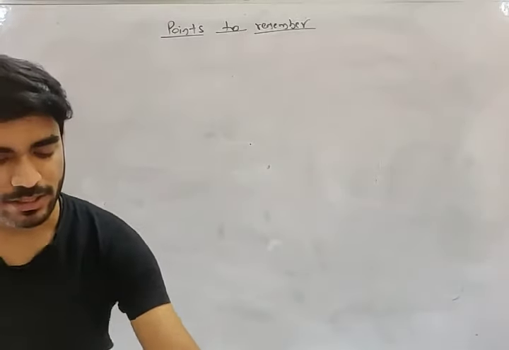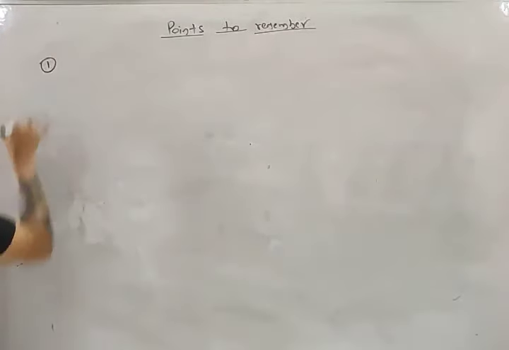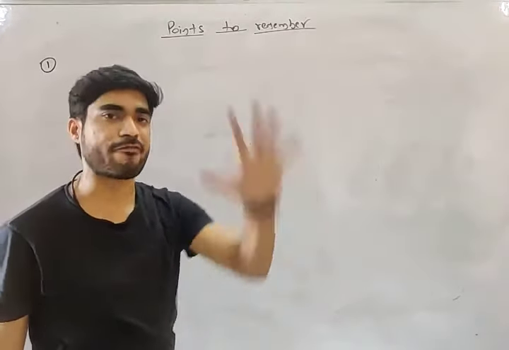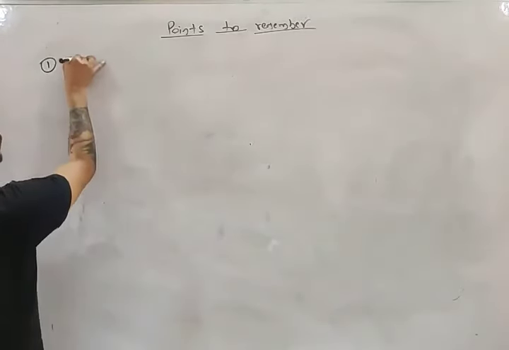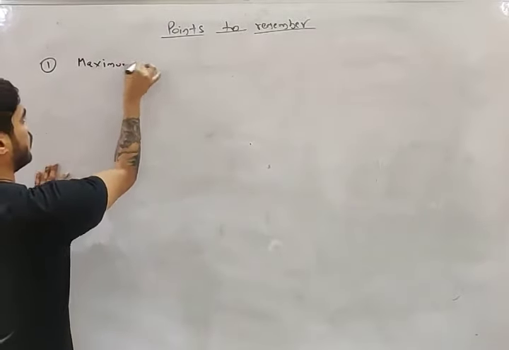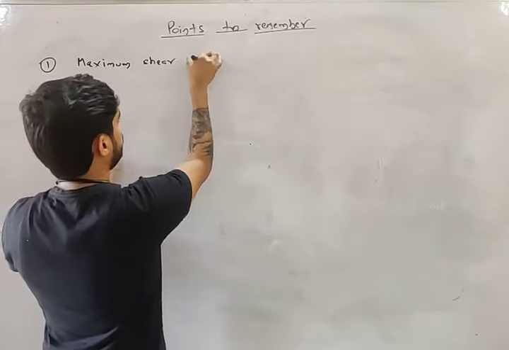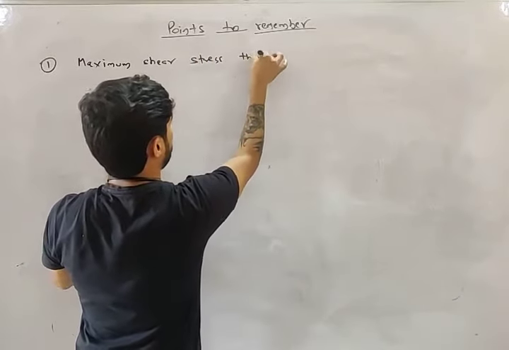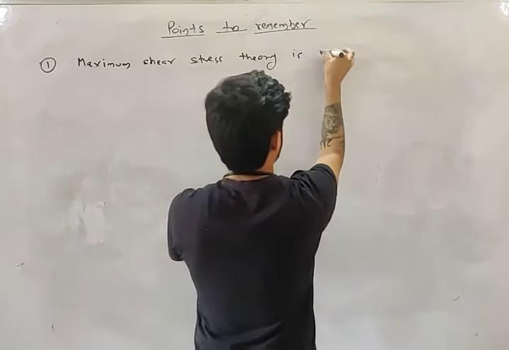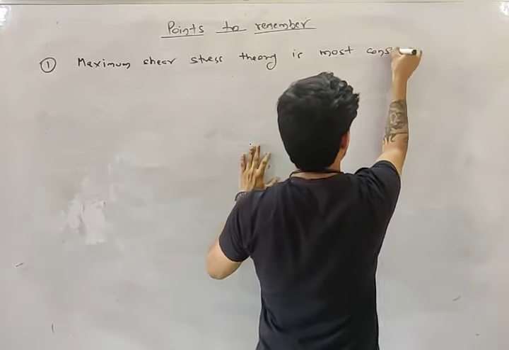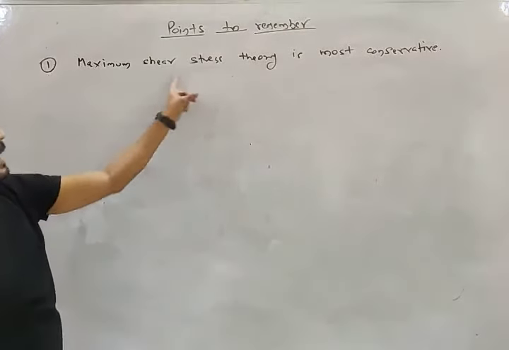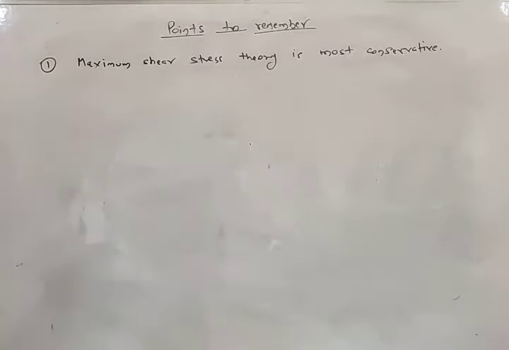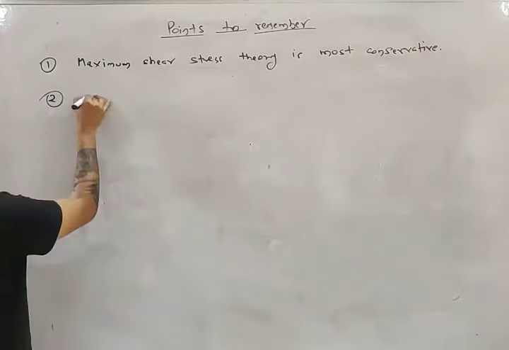The first point that you need to remember is, out of all 5 theories of failure, which one is most conservative? Maximum shear stress theory. Maximum shear stress theory is the most conservative out of all 5. If you compare all 5, the maximum shear stress theory is the most conservative theory.